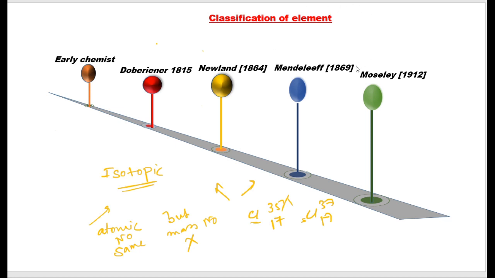So in 1912, Moseley came up with the modern periodic table. He did the same thing that Mendeleev did, but the difference is that instead of increasing order of atomic weight, he arranged the elements in increasing order of atomic number. Clear? This is a very important concept. The whole periodic table will be based on this concept, the property of atomic number.